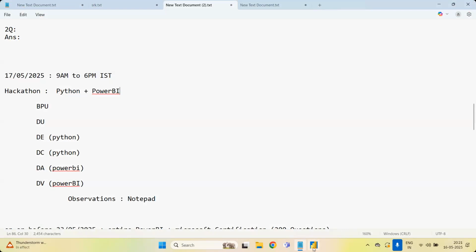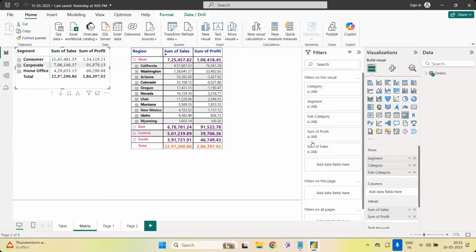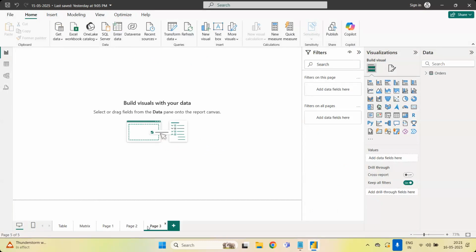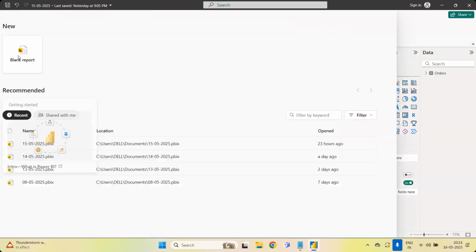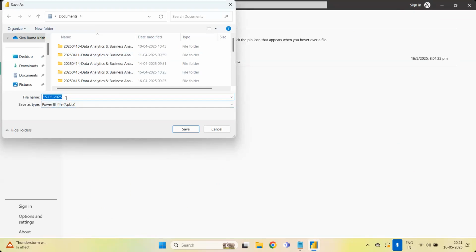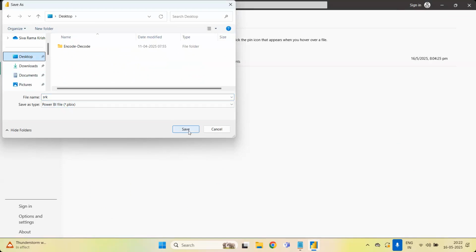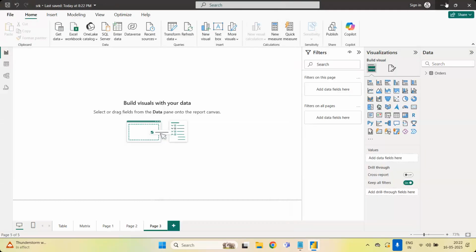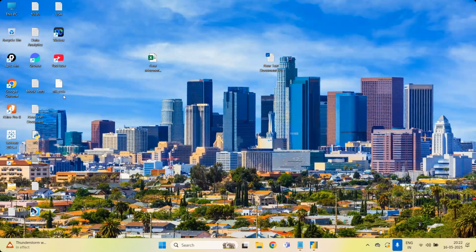Yes, you can save this one. In Power BI, once you have completed, it may complete in a single page, or it may take multiple pages. At the end, finally click on Save As, and save somewhere with a name, like srk, and I'm going to keep it on the desktop. Click on Save. Now on the desktop, you can find srk.pbix. This file you have to share with me.